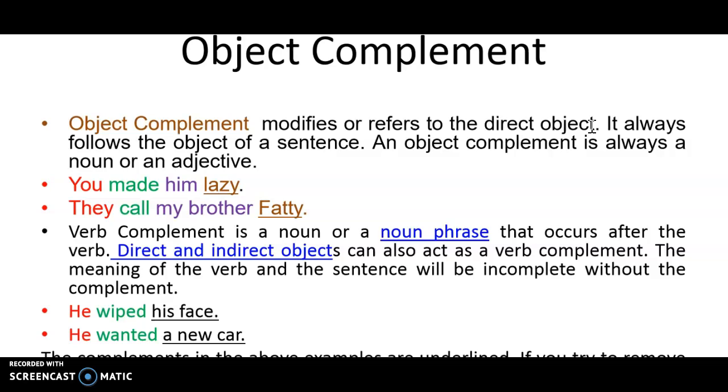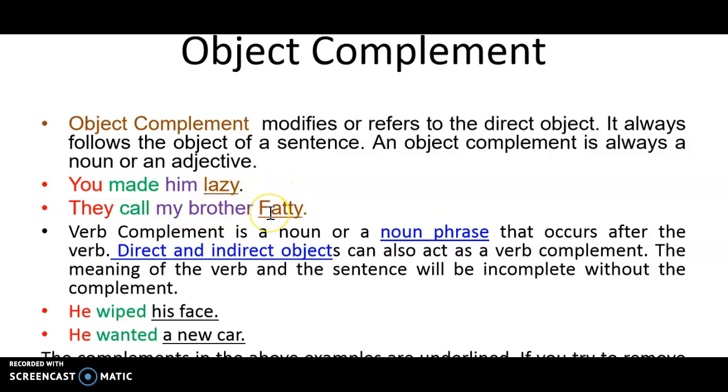We have discussed this, isn't it? But whereas an adjunct is always an adverb, a complement can be an adjective or even a noun too. You made him lazy. So lazy, laziness, NESS is added, it becomes a noun. So you made him lazy. To him, lazy is added. They call my brother fatty. My brother, whom do you call as fatty?